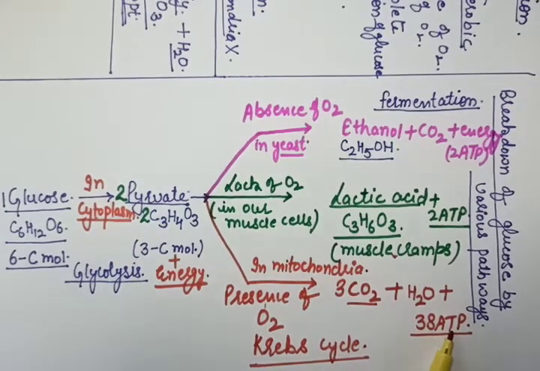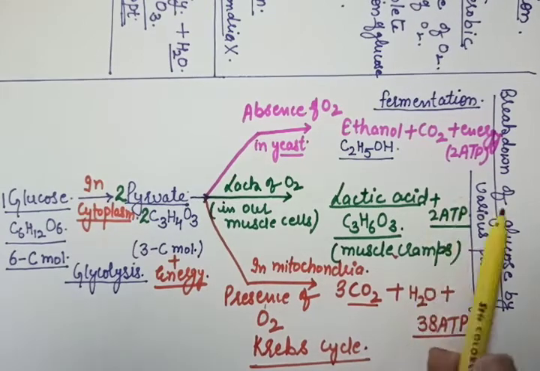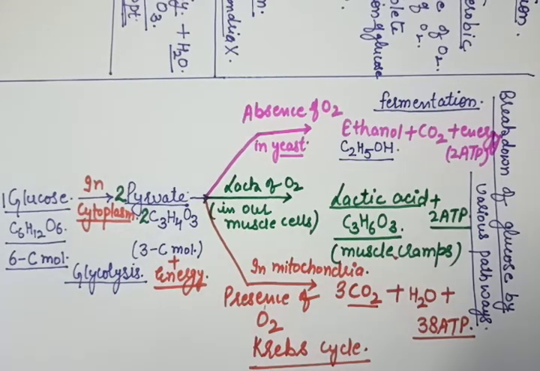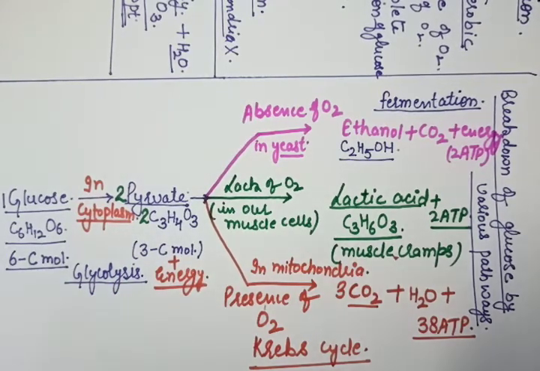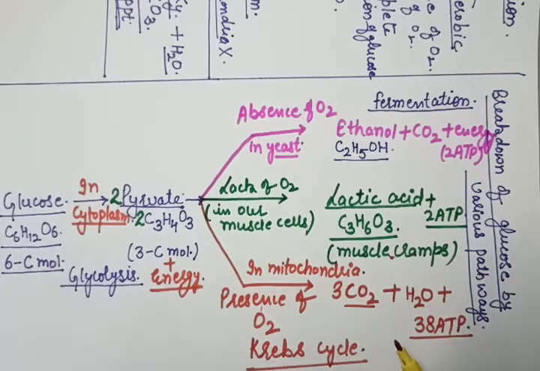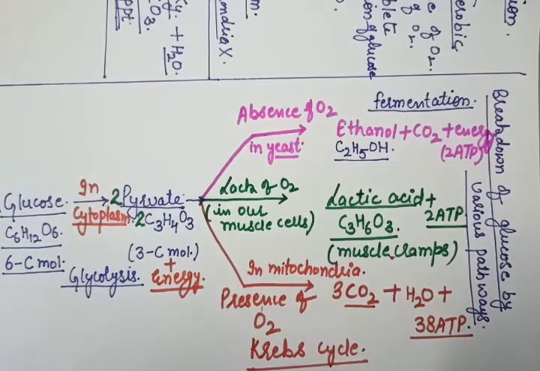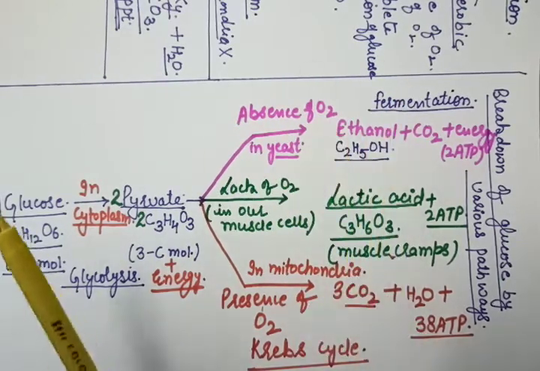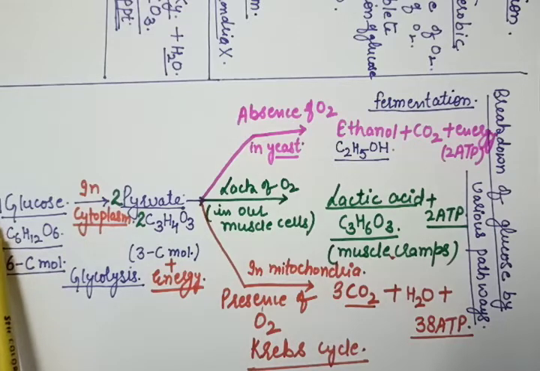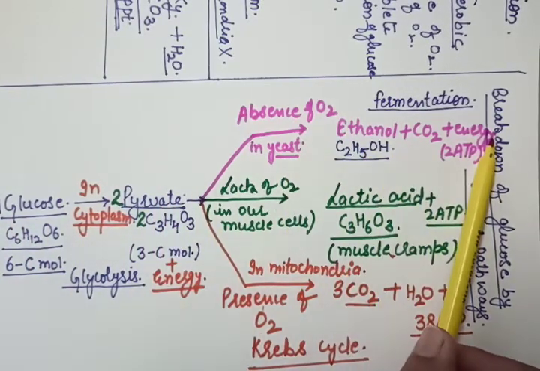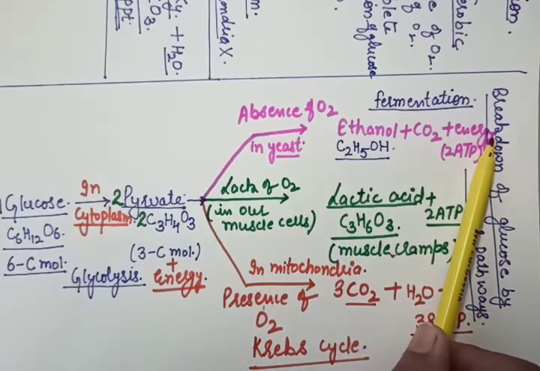In the exam, a full question may be asked, or the different ways may be asked in flowchart form: explain the various processes of the oxidation of glucose, or what would happen in the absence of oxygen. So you will write starting from the glucose, okay, glucose to pyruvate, then in yeast ethanol and carbon dioxide. Okay, this would be your answer.